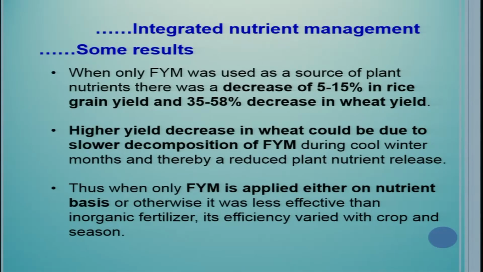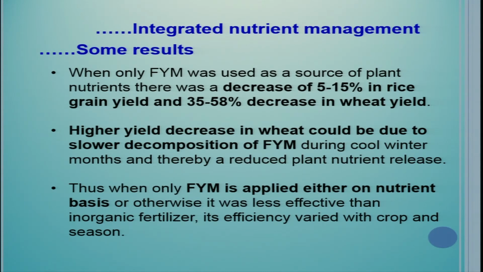But in wheat it is the other way around. Now fertilizers are doing better than FYM, mainly because of the slow decomposition rate due to low temperatures in winter months. When only FYM was used as a source of plant nutrients, there was a decrease of 5 to 15% in rice grain yield and 35 to 58% decrease in wheat yield, more decrease in wheat.